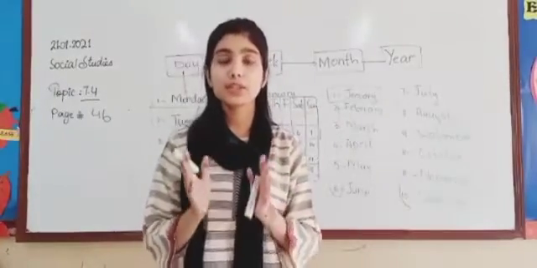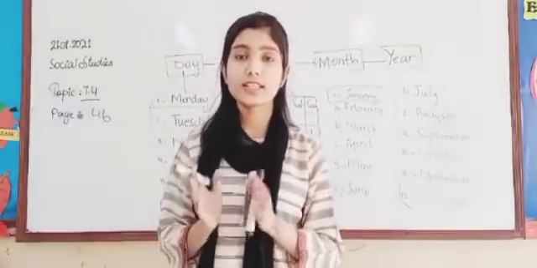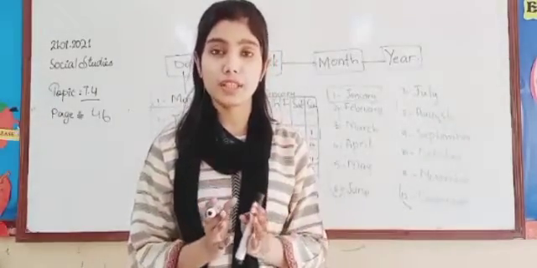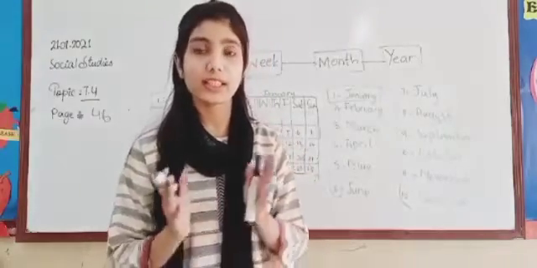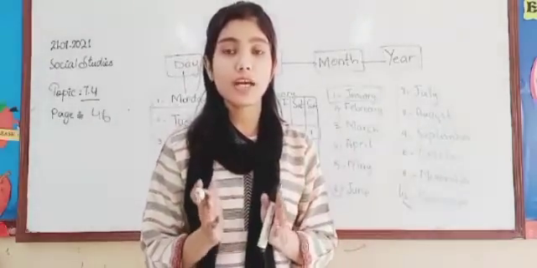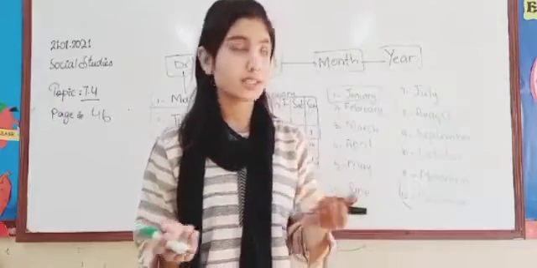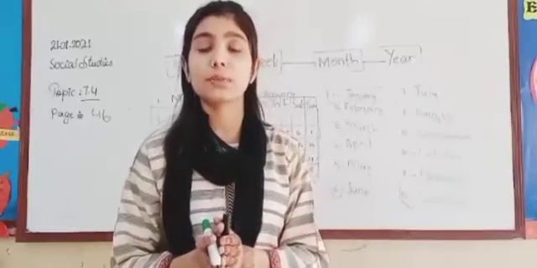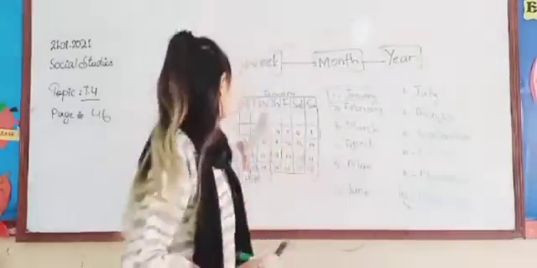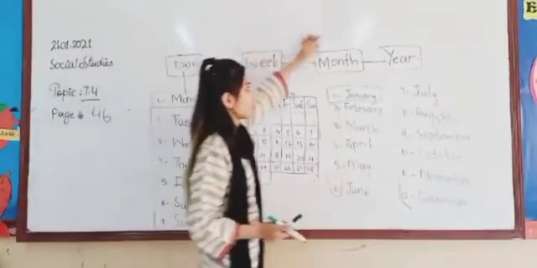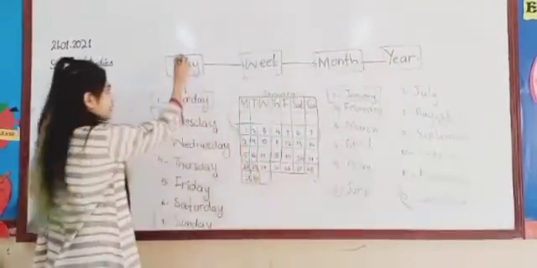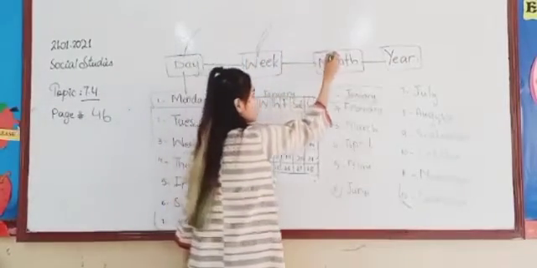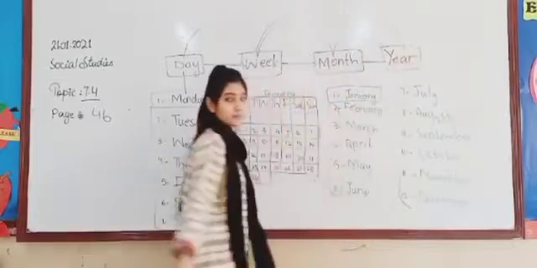7 days: Monday, Tuesday, Wednesday, Thursday, Friday, Saturday, Sunday. 7 days are combined together to form a week. When we have 4 weeks altogether, it is said to be a month. And when we have 12 months, January, February, March, and so on till 12, it is said to be a year. Days to week to month to year. 7 days become a week. 4 weeks are said to be a month. 12 months are said to be a year.